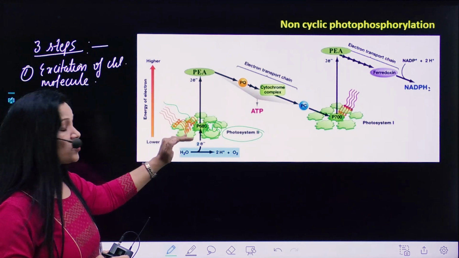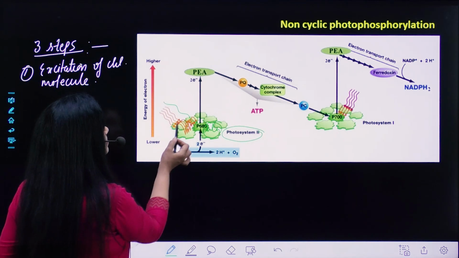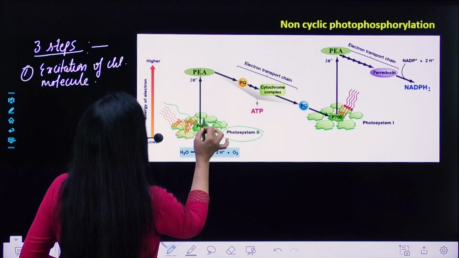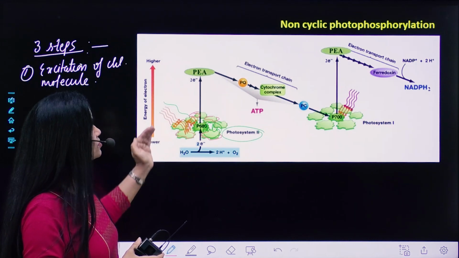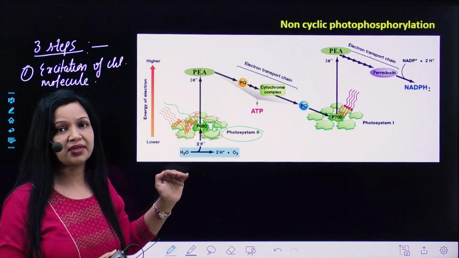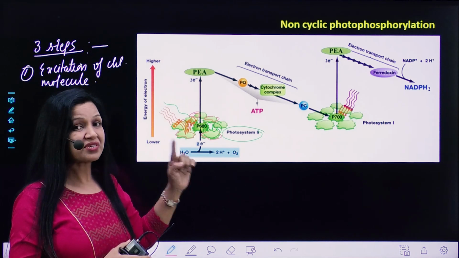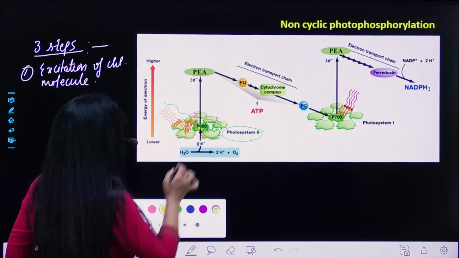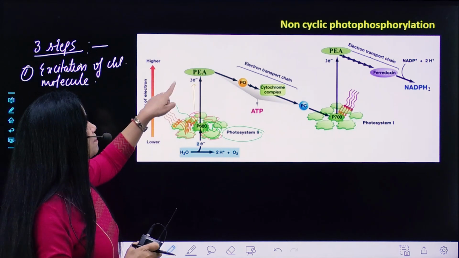Now, when light falls on it, chlorophyll A absorbs the wavelength of 680 nanometer plus the surrounding pigments that you can see in the picture. These are the accessory pigments, which also absorb their respective wavelength, and these pigments also transmit the absorbed energy to the chlorophyll A because this is the reaction center. Now, when the excitation of chlorophyll molecule takes place, what happens? The first step is it releases a pair of electrons.